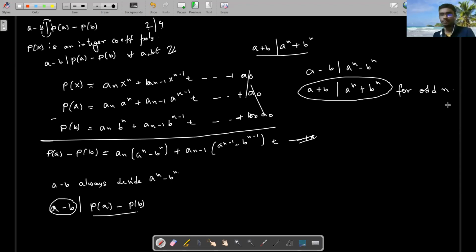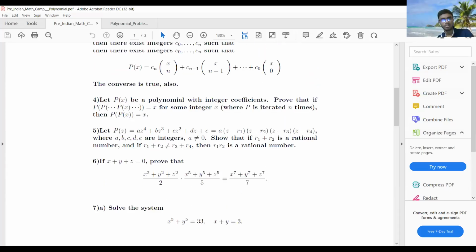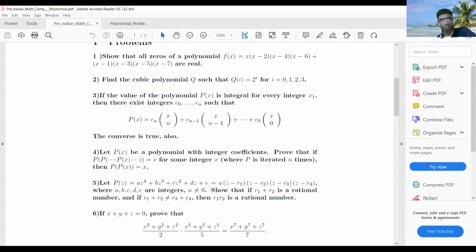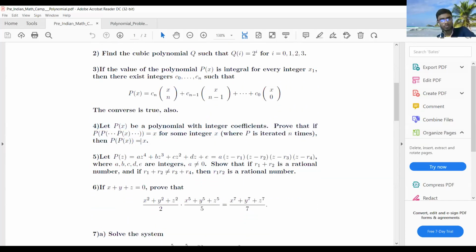Okay, so I don't get the scope to show you the application of this. One application is this one, problem number 4. Actually I have taken this problem from IMO 2005; this is a corollary of IMO 2005. I have taken this problem to show you that IMO problems are not always very difficult. You just have to make the approach.